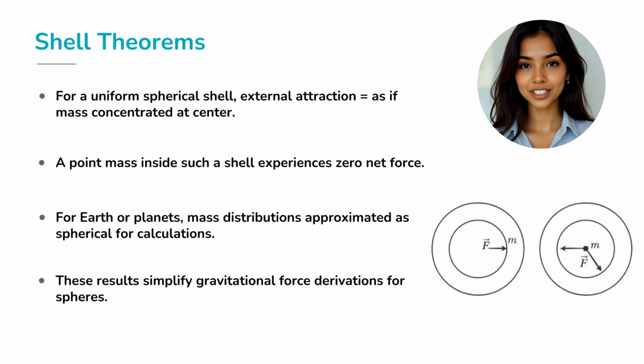Now here's a fascinating result known as the shell theorems. If you're outside a uniform spherical body, like Earth, the force of attraction is as if the entire mass were concentrated at the center. That's why we can treat Earth as a point mass when calculating satellite orbits. But if you're inside a hollow spherical shell, the net force on you is zero, all the pulls cancel. Isn't that amazing? Unlike electricity, there's no gravitational shielding, but inside a perfect shell, gravity balances out in all directions. These results greatly simplify calculations for planets and stars.